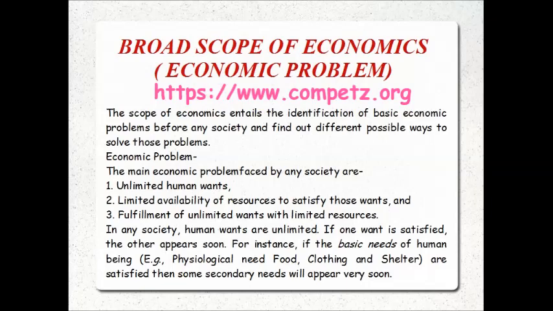The third economic problem is for whom to produce. The economy has decided the amounts of production of various goods and services and has also chosen the appropriate technique for producing them. There still remains the problem of deciding the manner in which the produced goods and services will be used. So the problem of distribution takes place. Am I correct? Main economic problem, you got an idea?